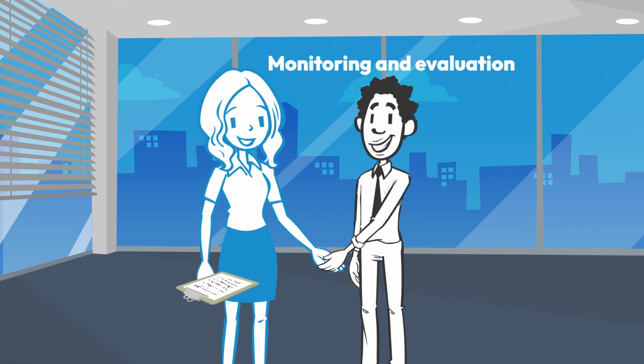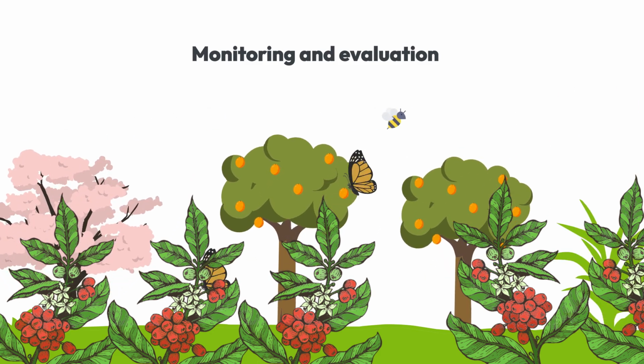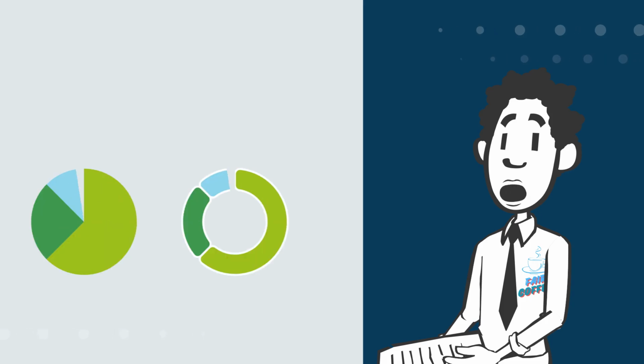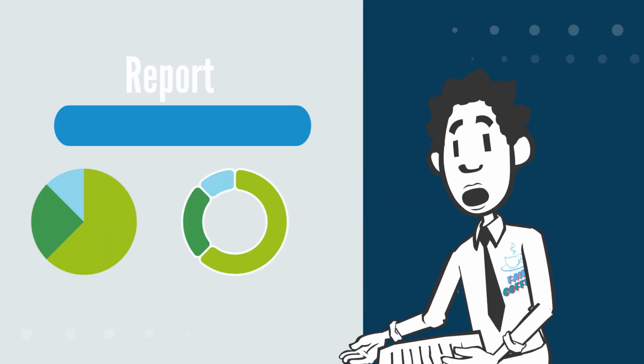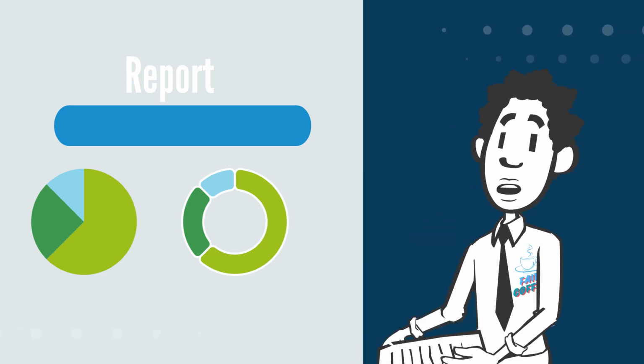Finally, to see if the set goals are being achieved, Fair Coffee sets up a monitoring system to track the progress in restoring biodiversity and soil fertility. The reports are then shared yearly with the consumers to show how true price payments funds are having an impact.